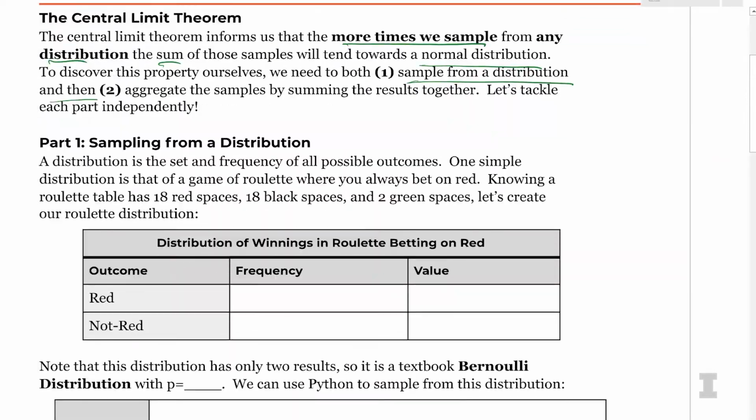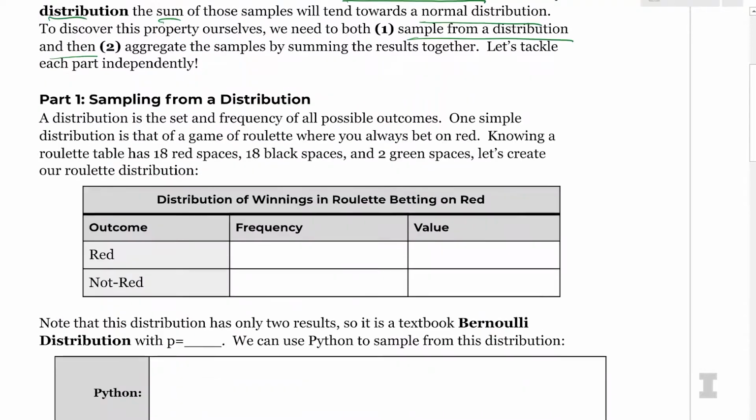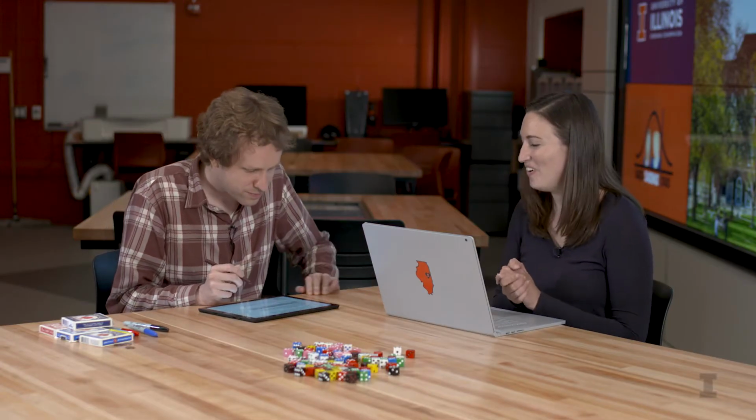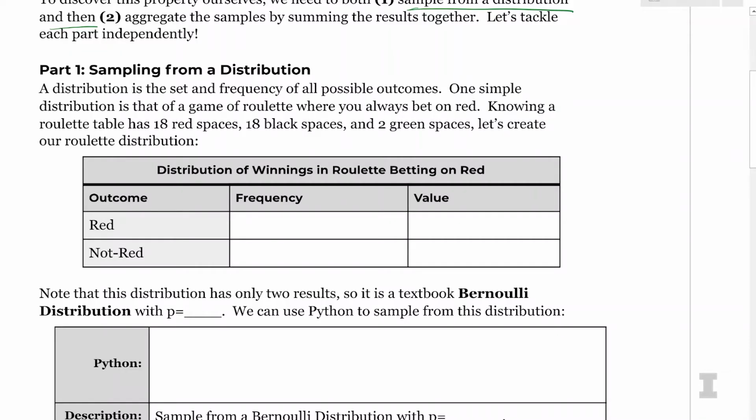So let's tackle each of these parts completely independently. The first part is let's sample from the distribution. So a distribution is all the possible outcomes of a particular probability. So what's the frequency of all those outcomes? One sample distribution is the game of roulette. So that's one of your favorite distributions. Yep, we've seen this before. And the outcomes of this distribution, we're going to look at winning being red. So this is the color that you usually bet on, Carly. Yes. And so the frequency of getting a red outcome is?